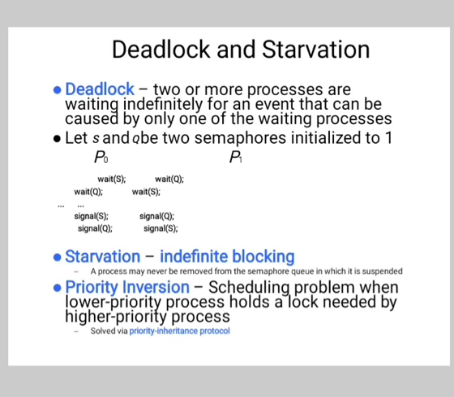So these four conditions can be modeled using a directed graph. The graph has two kinds of nodes, the processes shown by circles and the resources shown as squares. An arc from a resource node, that is a square, to a process node, a circle, means that the resource is currently being held by the process. An arc from a process node, a circle, to a resource node, a square, means that the process is making a request for the resource. So the process P1 is holding the resource R1 and making a request for the resource R2.